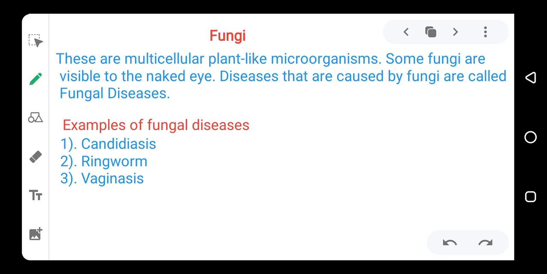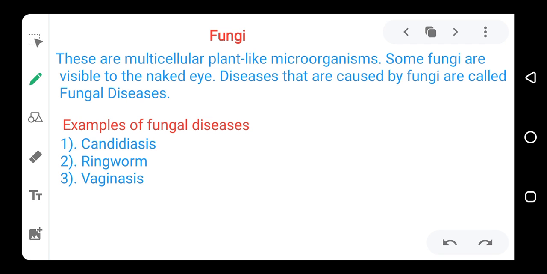Some of them will start working as eyes. Some cells will perform a specific function, maybe to form your different organs and different parts of your body. In fungi, we have something like that. You have many cells in fungi, and any disease that is caused by a fungi is called a fungal disease.